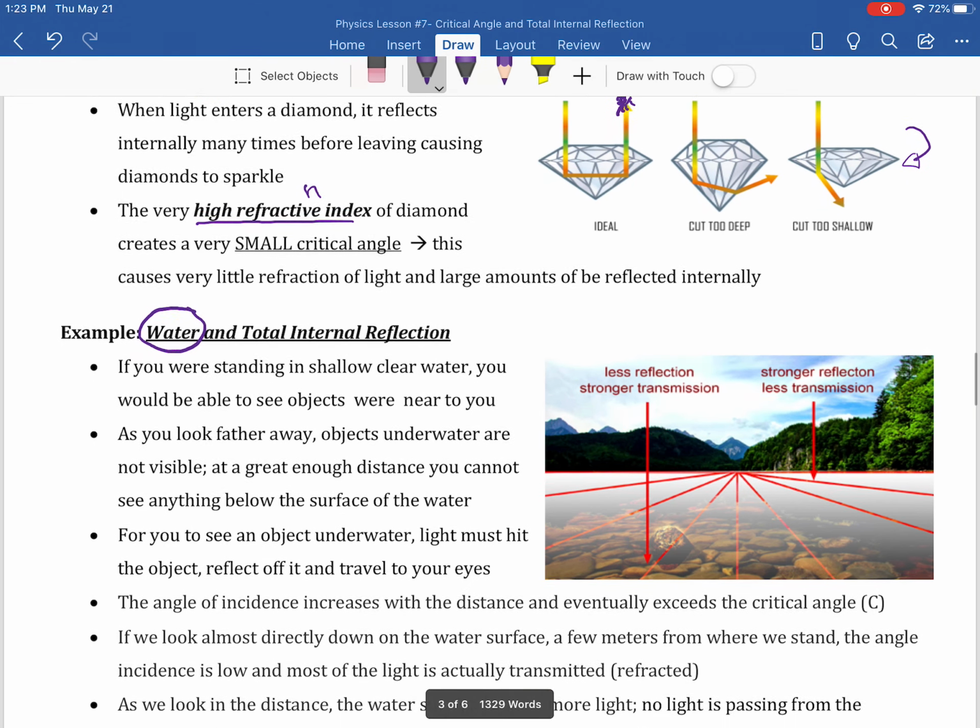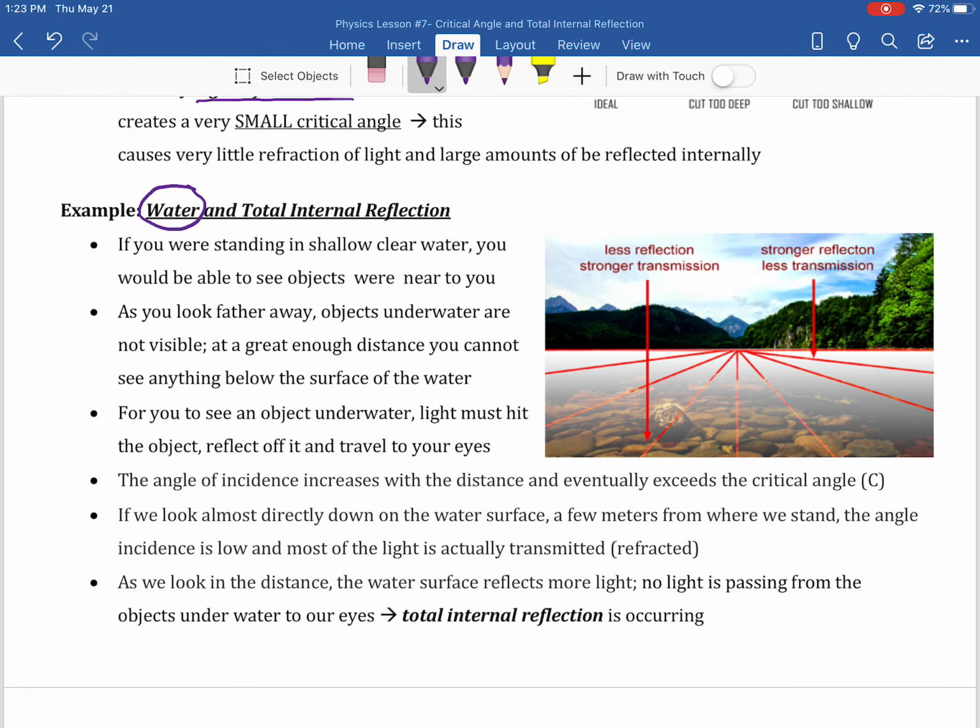If we take a look, so say you're standing somewhere in the water and you're looking at things and your angle of incidence is small, well, then you probably haven't hit that critical angle. So there will be refraction. However, if you're looking ahead into the distance and your angle of incidence is large, chances are you've hit the critical angle, and you have no refraction.